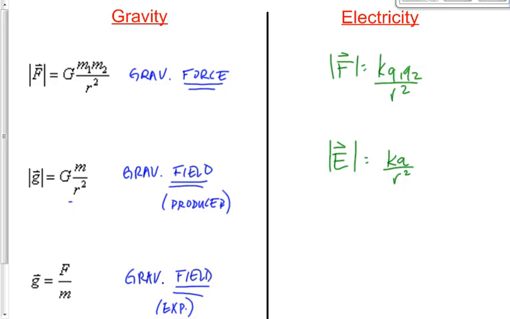What's Q stand for, Aiden? k stands for the constant. What's Q stand for? The charge of the producing object, right? So it's not just any charge. You may have an experiencer, but I don't really care what that is right now because we're using the producer equation. You want the charge of the producer in coulombs. So if you go back to the analogous gravity equation, this would be the mass of the Earth, not the mass of the pen, right? This is the charge of whatever's causing the field, not what's experiencing it. Finally, the last equation.